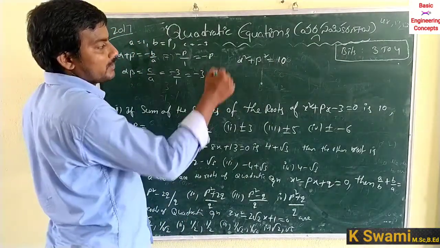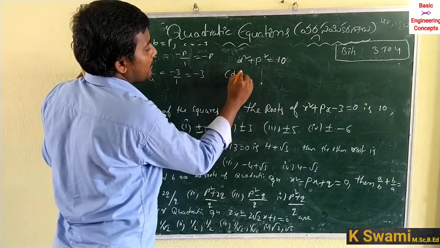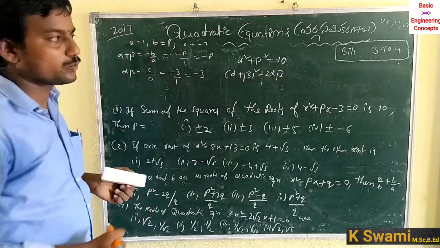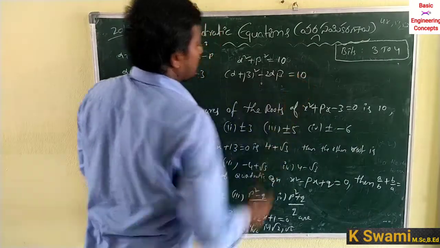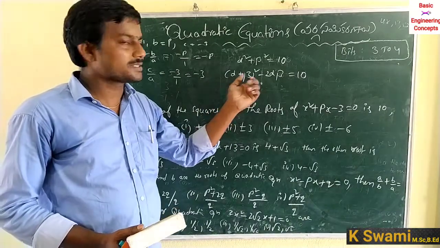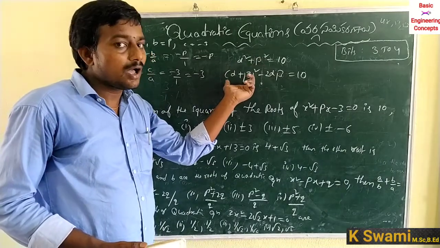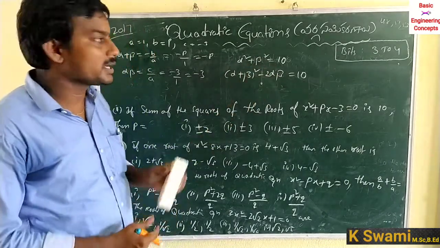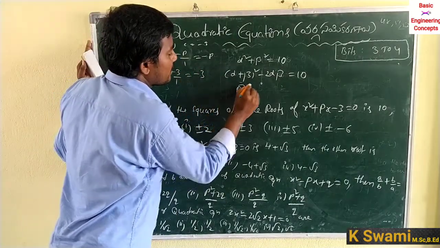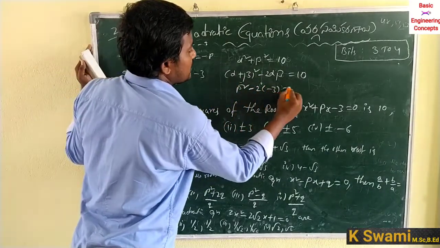So we know that alpha plus beta whole square is equal to alpha square plus beta square plus 2 alpha beta. So alpha square plus beta square is equal to alpha plus beta whole square minus 2 alpha beta, which is equal to 10. Alpha plus beta is equal to minus p, so minus p whole square means p square, minus 2 into alpha into beta, which is minus 3, so 2 into minus 3, is equal to 10.